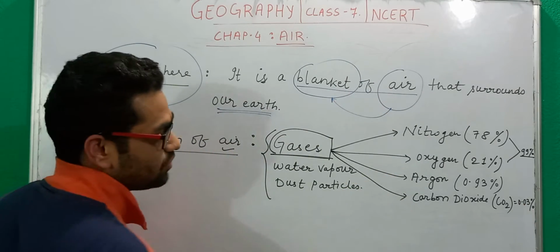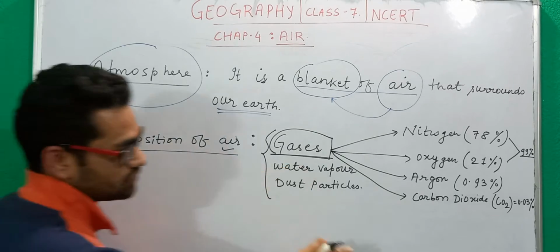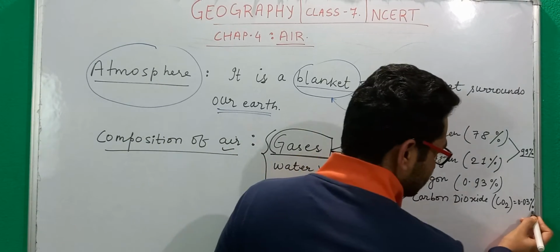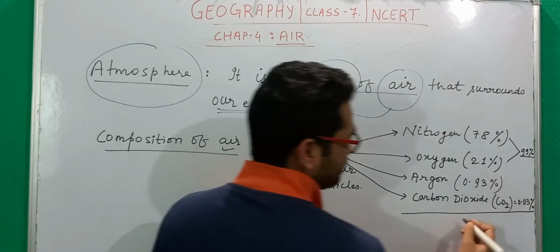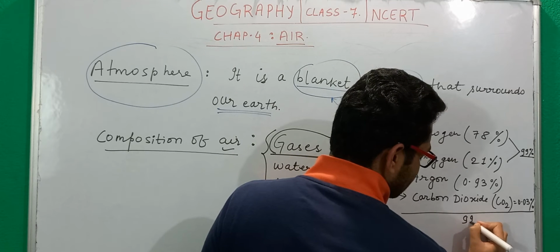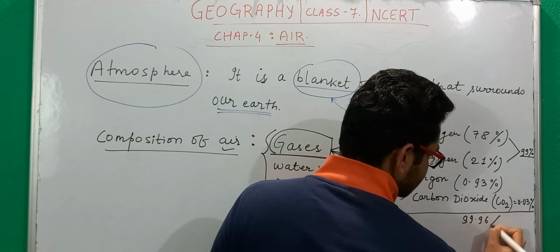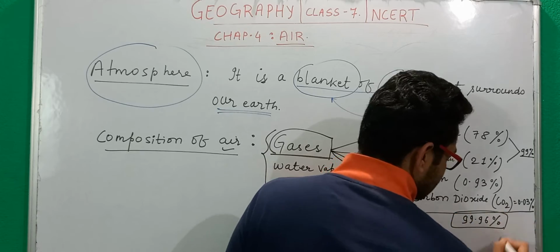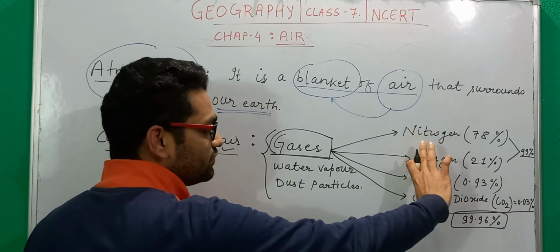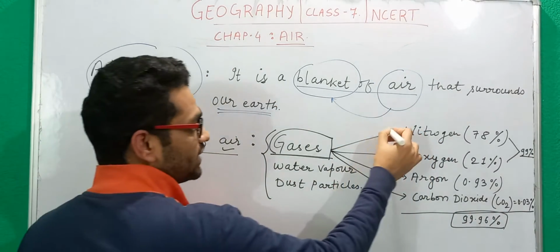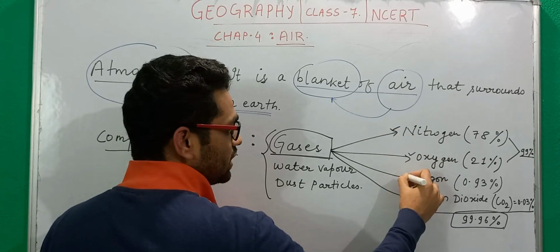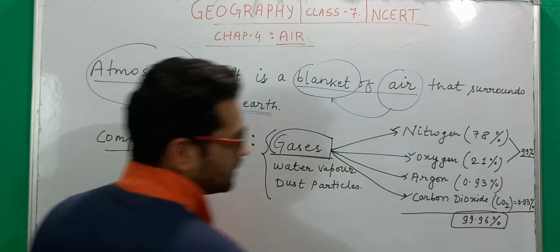Now if you add all these four gases, you will find that 99.96% of the air is constituted by these four gases: nitrogen, oxygen, argon and carbon dioxide.